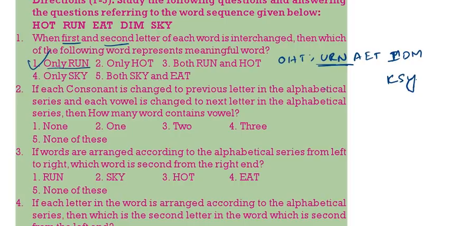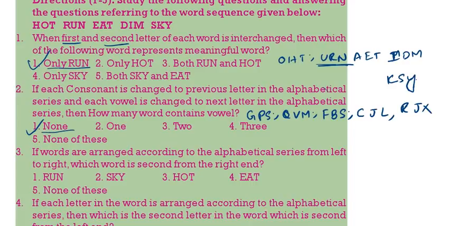If each consonant is changed to previous and each vowel is changed to next. Each consonant is changed to previous, each vowel is changed to next. That means hot becomes GPS, run becomes QVM, then eat becomes FBS, then dim becomes DCJL, sky becomes RJX. Then, how many words contain a vowel? So in how many words are we having a vowel? In no word are we having any vowel. So none is the correct answer.